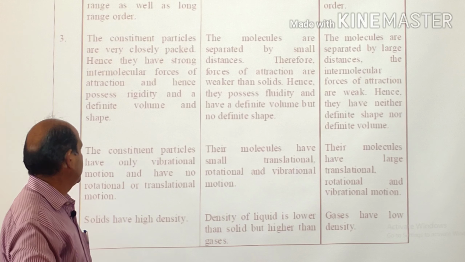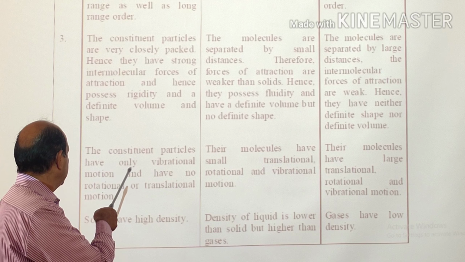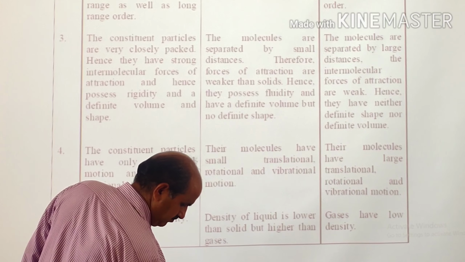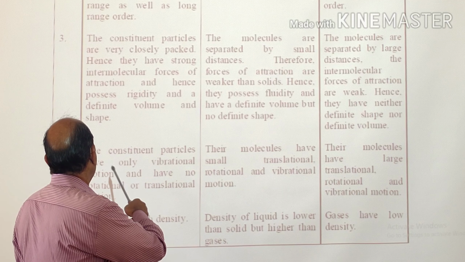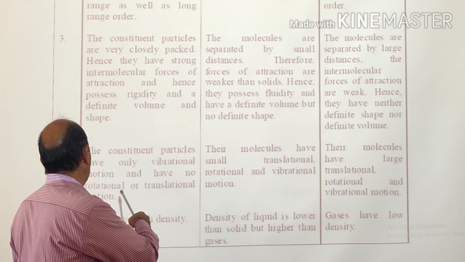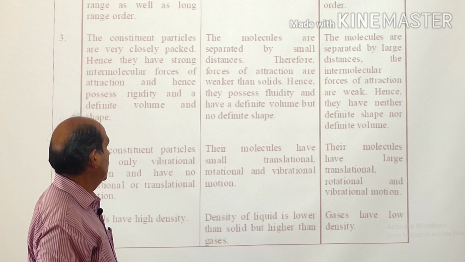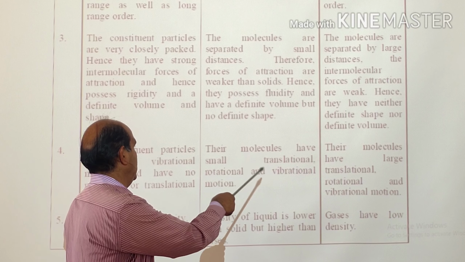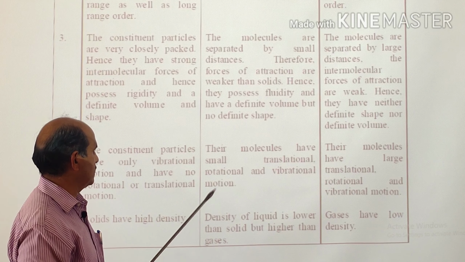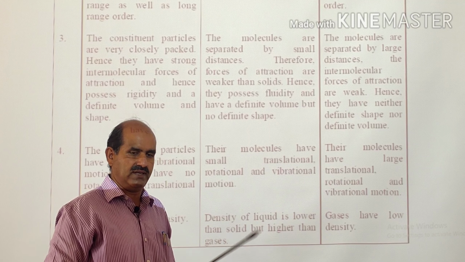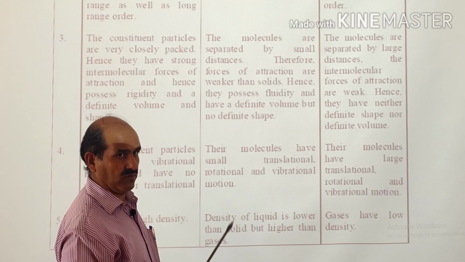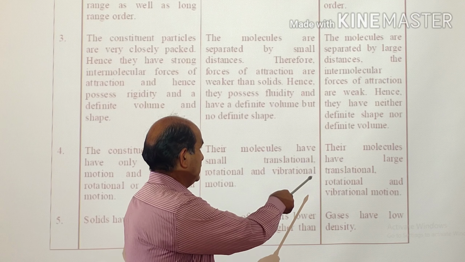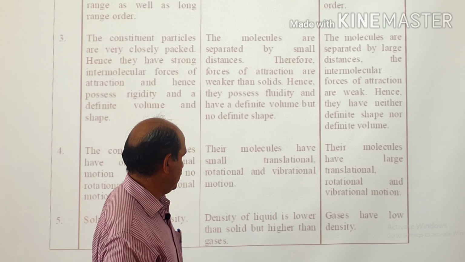Then the next point of difference: in case of solids, the constituent particles have only vibrational motion and have no rotational or translational motion. While in case of liquids, all types of translational, rotational, and vibrational motion are there, but to a much lesser extent. And in case of gases, because the molecules are quite free, they have large translational, rotational, and vibrational motion.